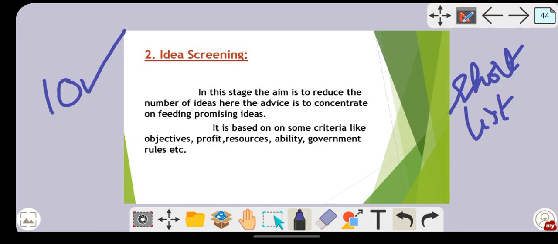Now for example, in the idea generation stage, your employees give you the suggestion of, say, a flying car. Okay, flying car, I'm not speaking about the Motu Patlu concept. I'm speaking about reality. Suppose somebody says flying car. Now in the idea screening stage, they will see if we want to manufacture a flying car, what resources are required, whether the government is going to give you permission, whether you have sufficient funds, whether this idea can come into reality.